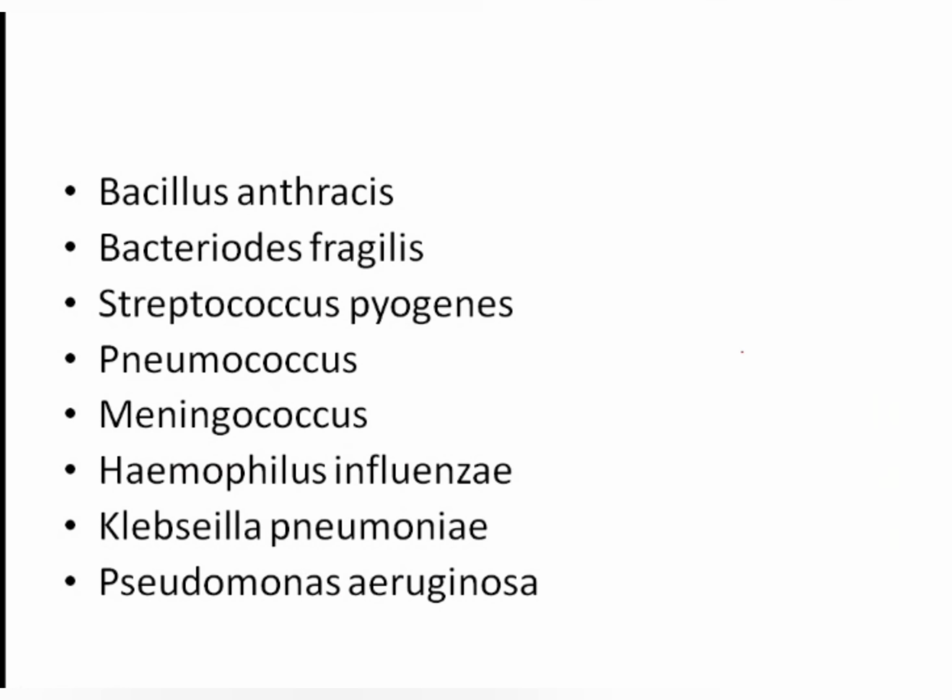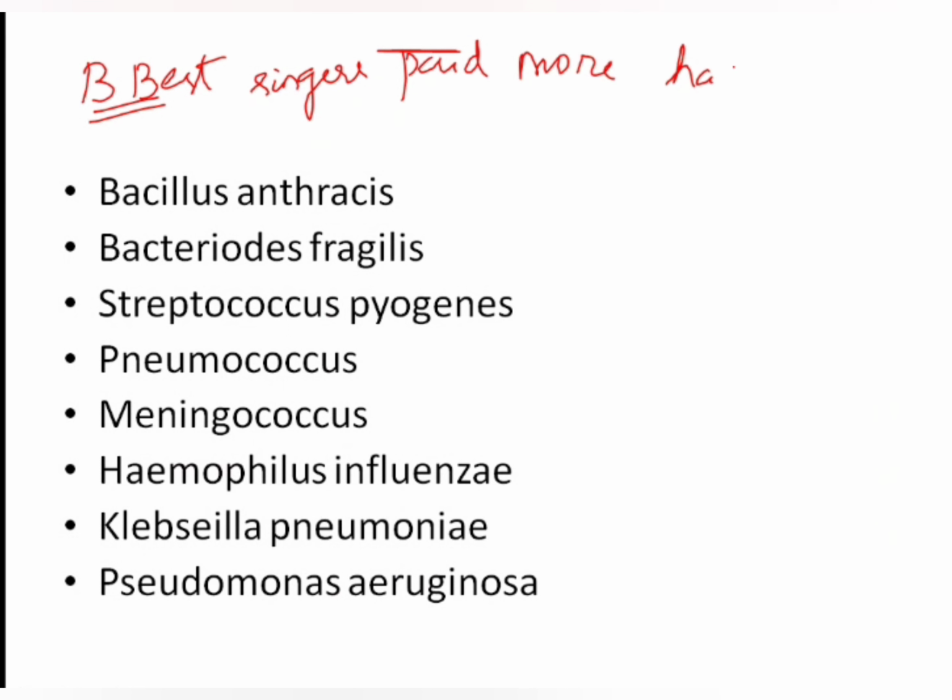Now what are the capsulated organisms? I know it is tough to remember this list, so let me tell you an easy way to remember. You remember it as: Best singers paid more, had costly pens. Here for B you use two Bs, and for C you use K. Best singers paid more, had costly pens.